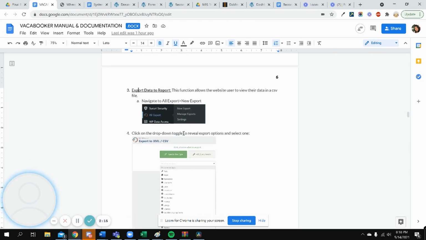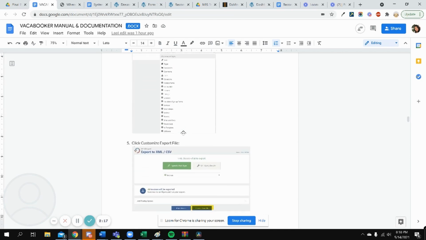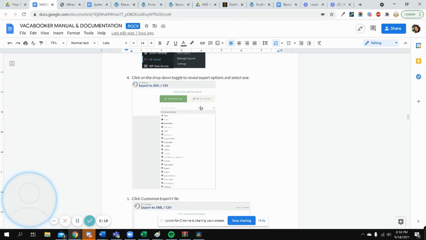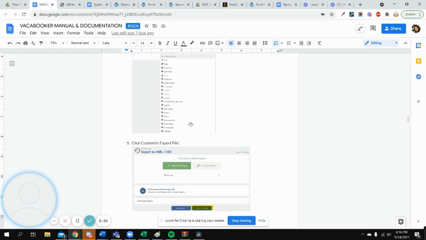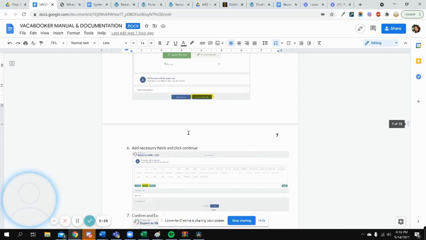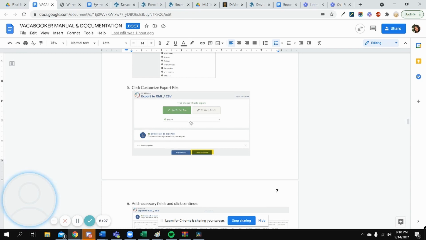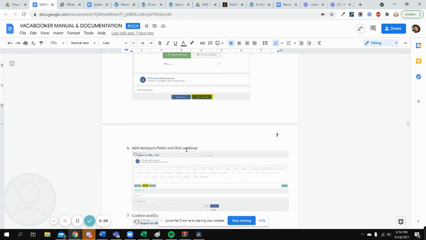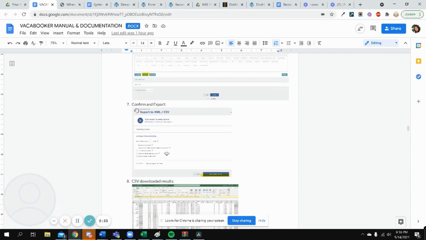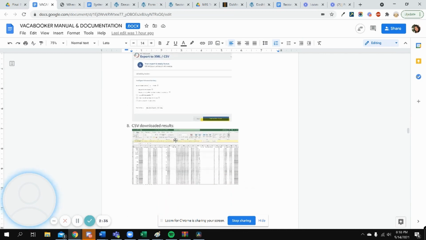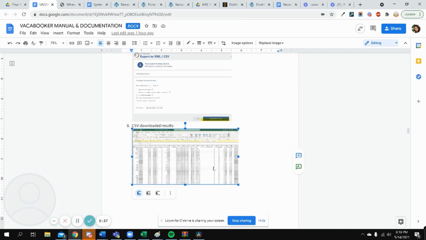So these are the steps. We'll click down this drop down toggle, then we'll click on what type we need, like let's say I pick invoices, and then I'll add in the necessary fields. I'll confirm an export, and this is what it comes up with. It comes up with the invoice information.